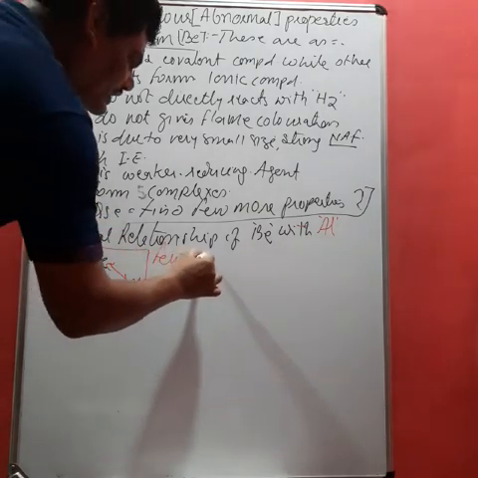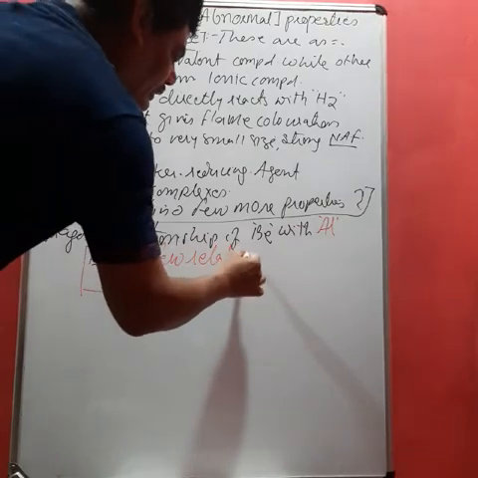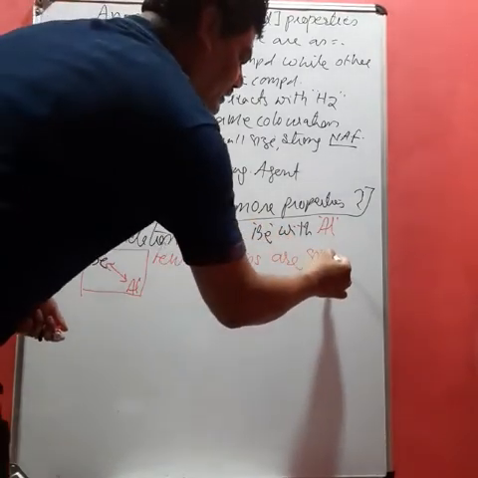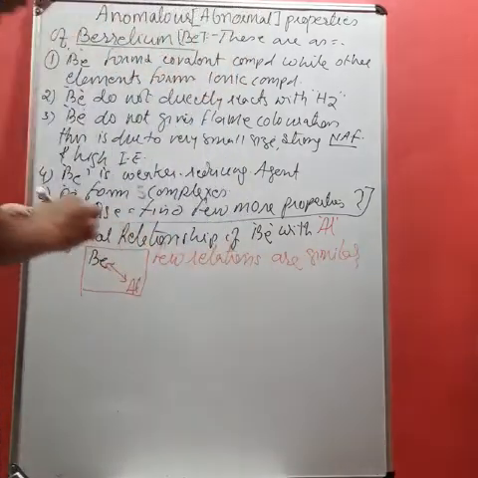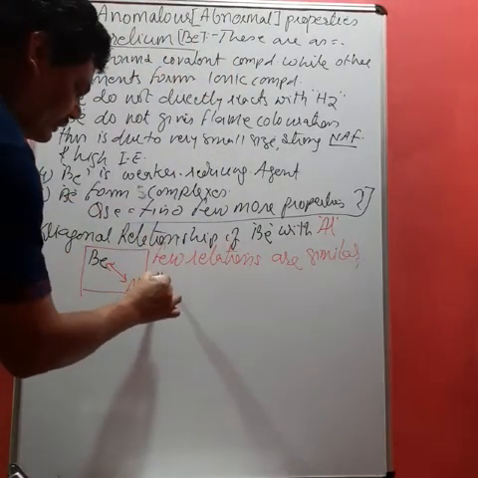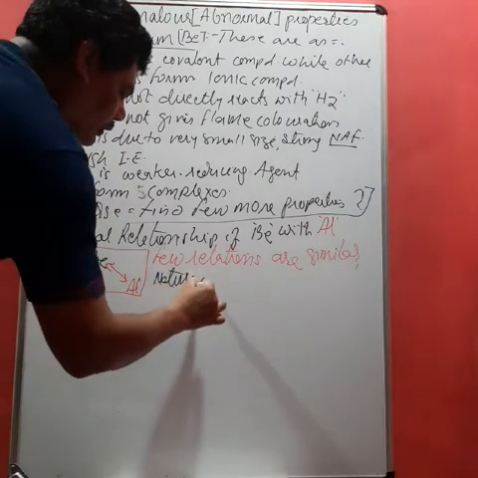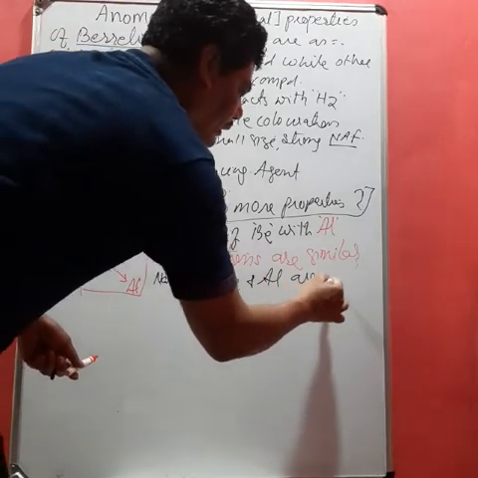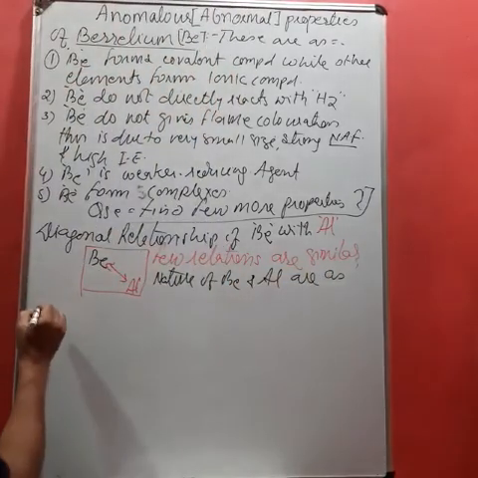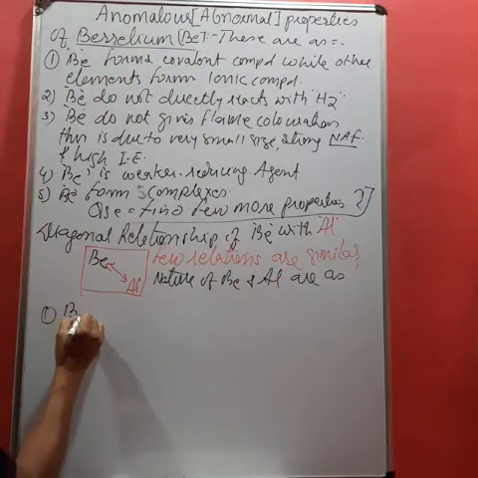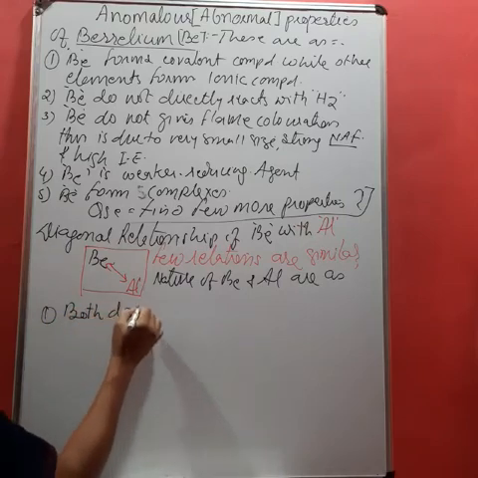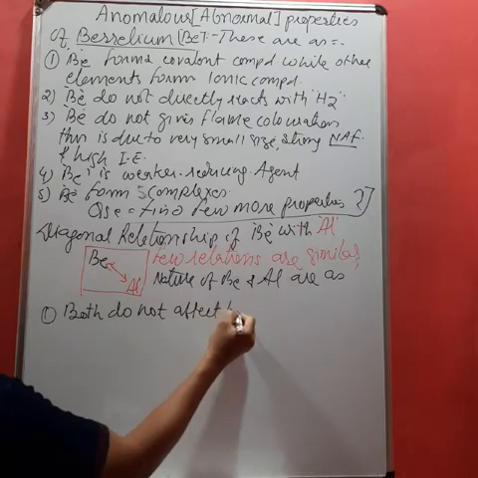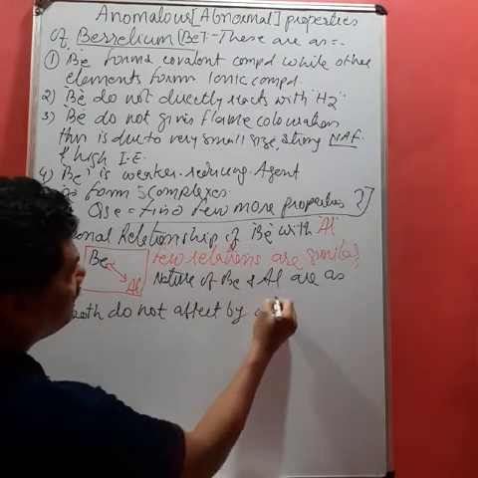A few similar relations or similar nature of Be and Al are as follows. First one, both are not affected by the atmosphere.